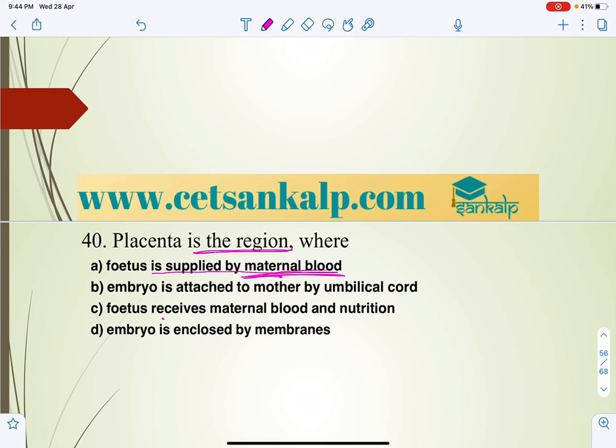So the fetus receives maternal blood, we can select this also. Embryo is attached to mother by umbilical cord. The embryo is attached through the placenta and then into the umbilical cord, so this we can't select. So the fetus receives maternal blood and also nutrition. Here nutrition is not given. Embryo is enclosed in a membrane, that is fetal membranes, which are present.